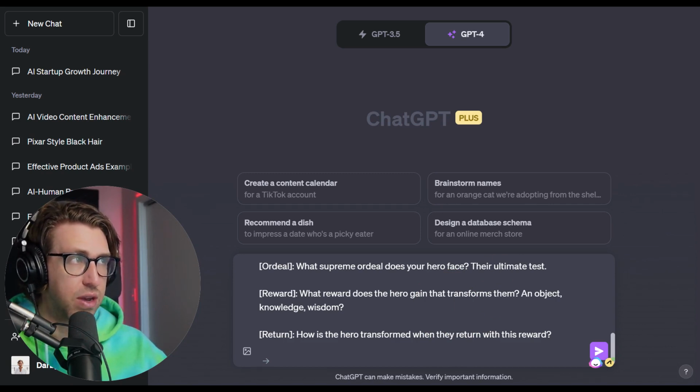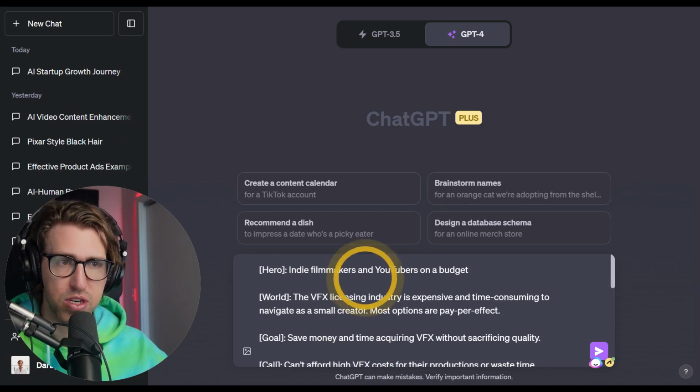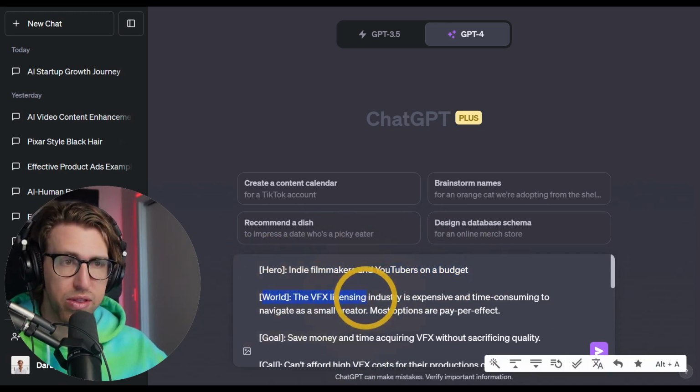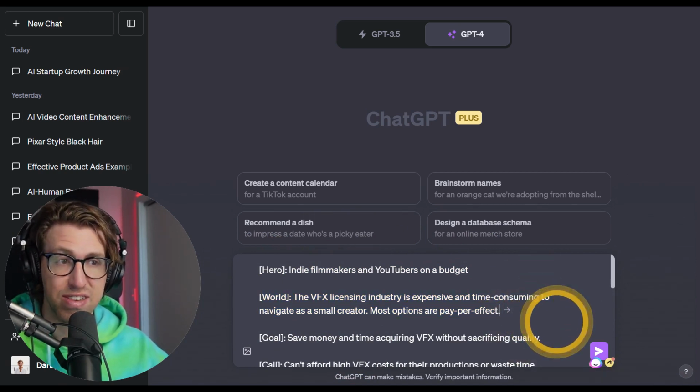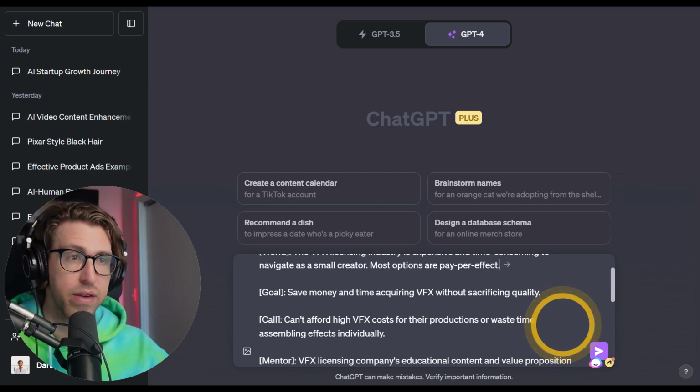This example is going to be the hero of the story being an indie filmmaker, a YouTuber, something along those lines, on a budget. And so the world that they're living in is that the video effects licensing industry is expensive. It's time consuming to navigate as a small creator, and a lot of options are pay per effect.